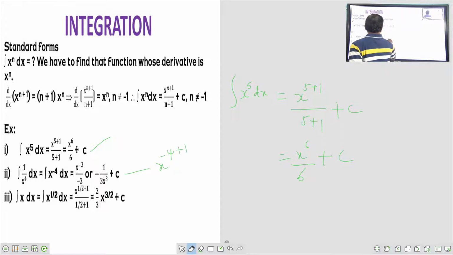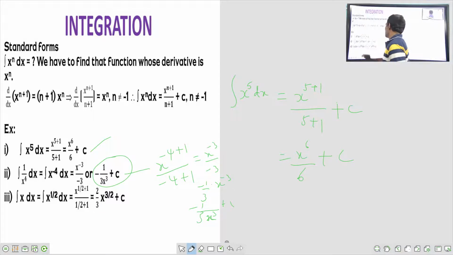Minus 4 plus 1 by minus 4 plus 1. What is minus 4 plus 1? X to the power of minus 3 by minus 3. Okay, write this one: minus 1 by 3 into x to the power of minus 3. Minus 1 by 3 becomes x to the power of minus 3, it will become plus x to the power of 3. That's why minus 1 by 3 x cube plus c.